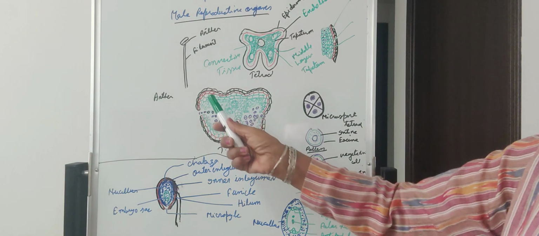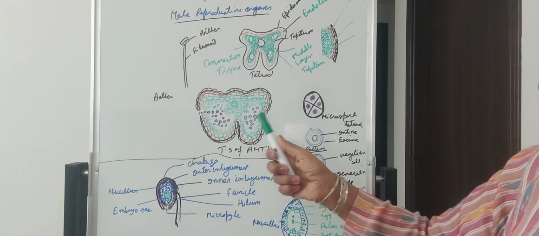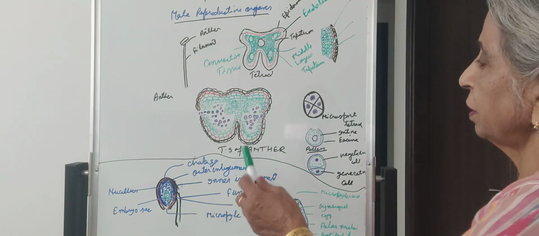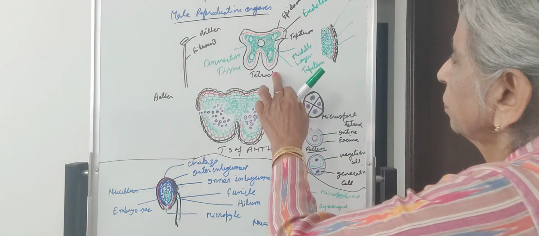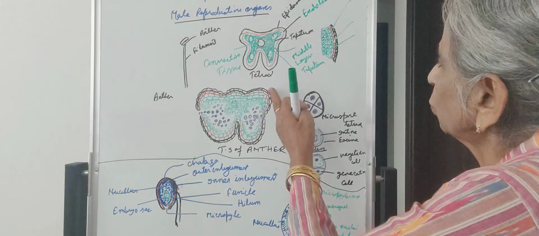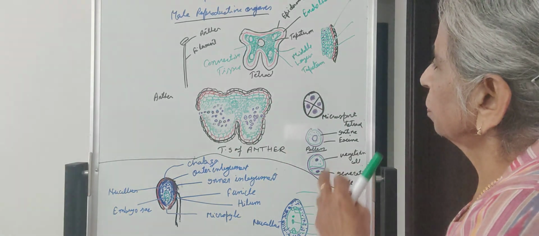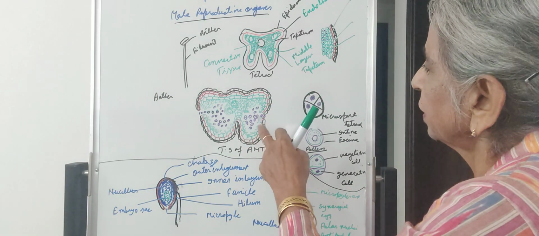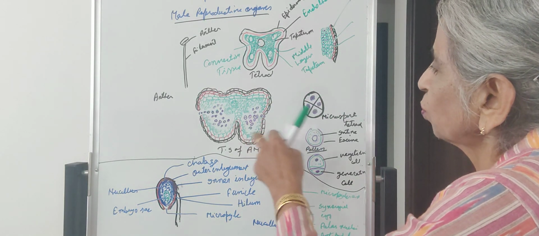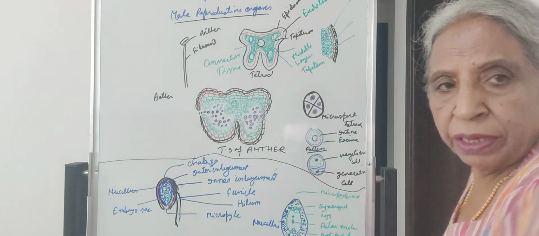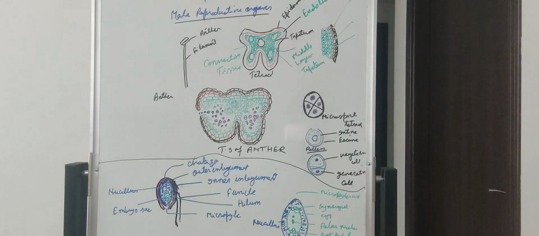This is the TS section of the anther shown under the microscope: the outermost epithecium, endothecium, and then the middle layers. Then this is the sporogenous tissue, which forms the microspore mother cells. They form the pollen grains.